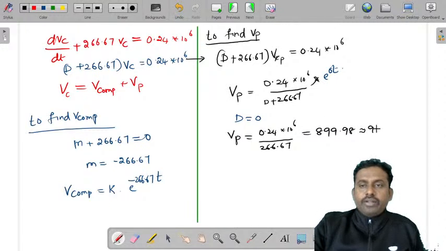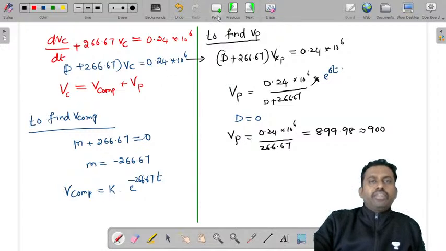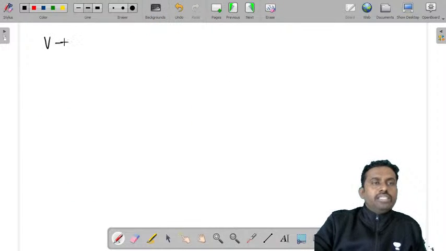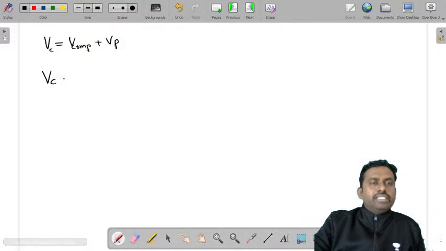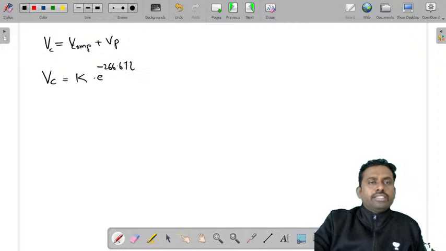You can approximate it to 900. So we have to write the total solution now. V is equal to V complementary plus V particular integral. What is complementary? Vc is equal to K into e power minus 266.67 t plus V particular, which is 900.